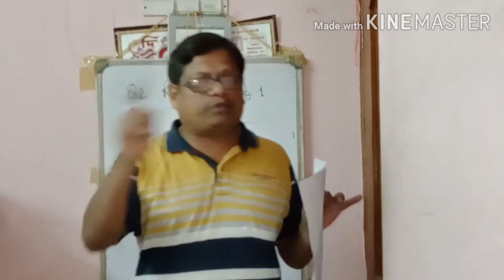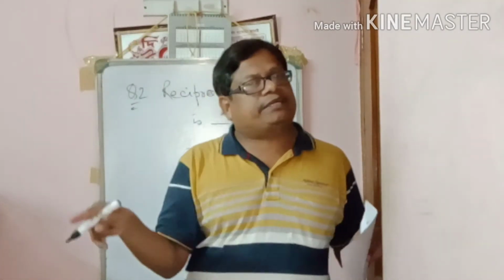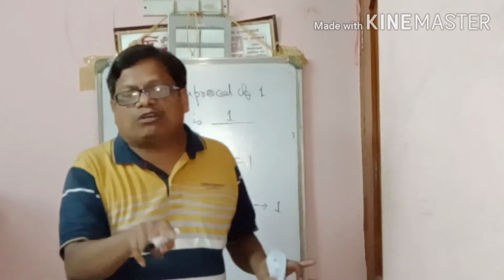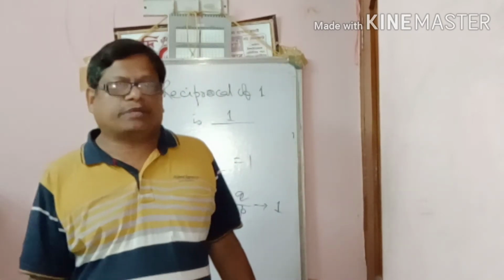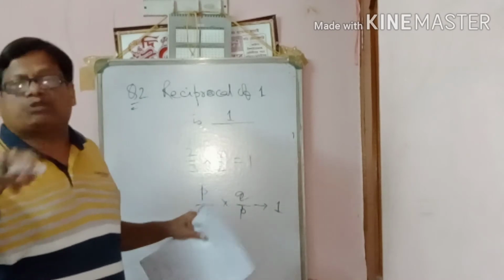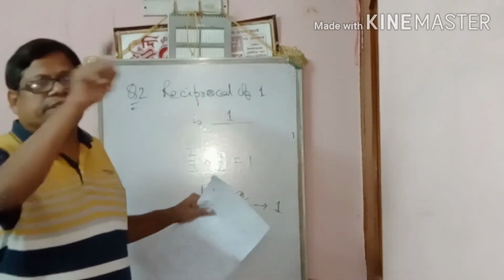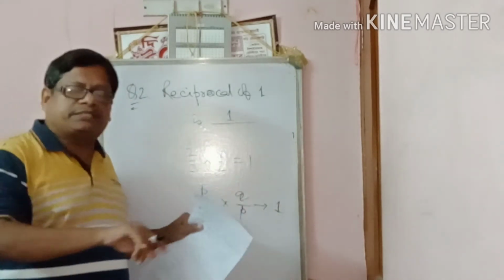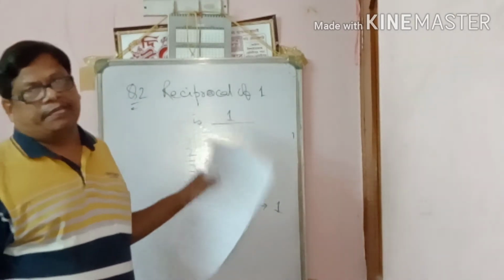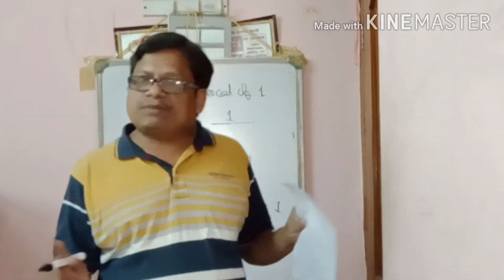Keep in mind, 0 is called the additive identity and 1 is called the multiplicative identity. Reciprocal of 2 is 1 by 2, of 3 is 1 by 3, of 1 is 1 itself, and of minus 1 is also minus 1, the same number.